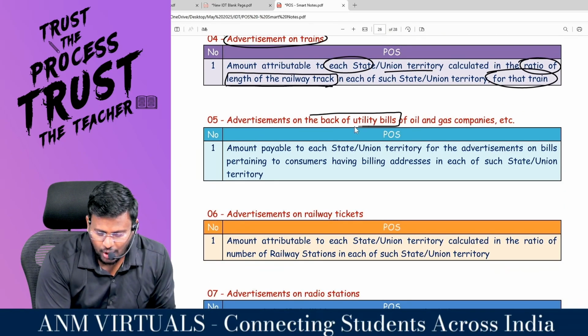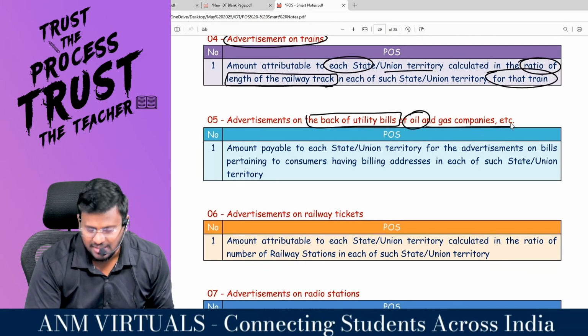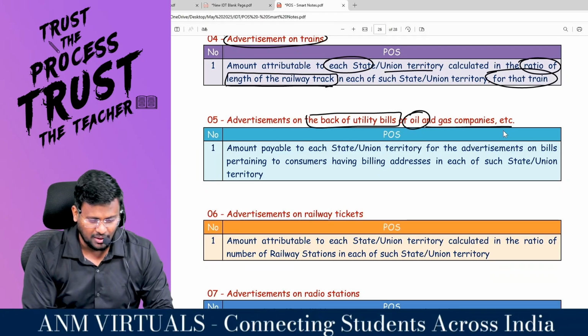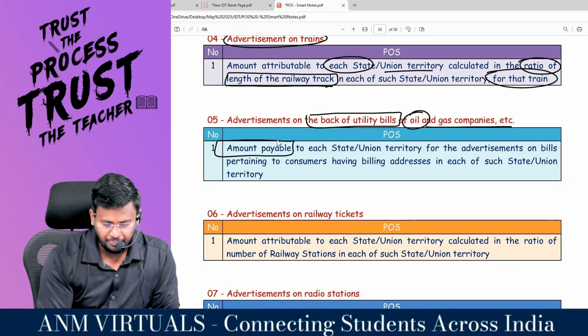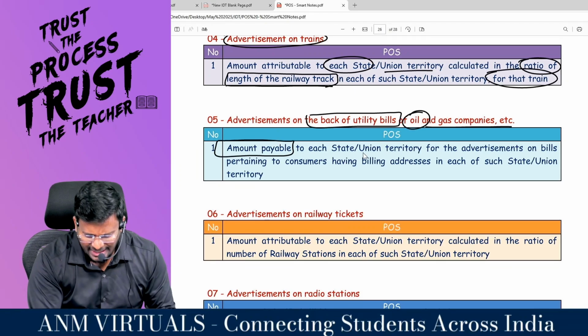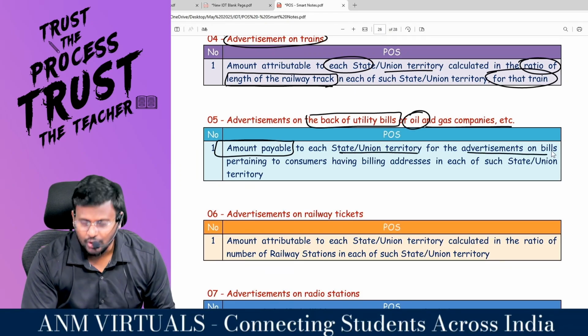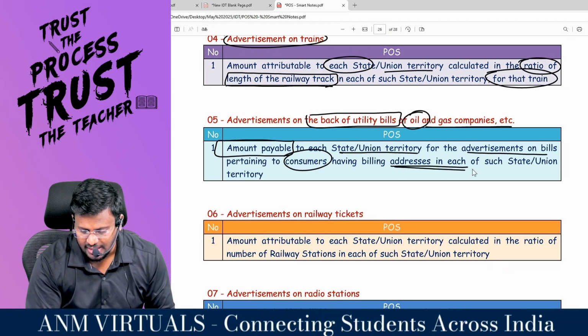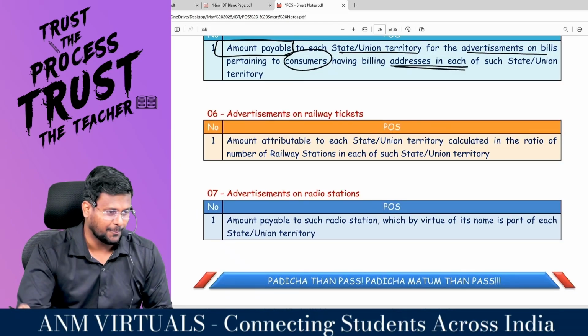Advertisement on the back of the utility bill of oil, gas company, etc. On the back side of the utility bill, you are advertising for government. Then what payable? That is a keyword. For each state or union territory, for the advertisement on the bill pertaining to consumer having billing address in each of such state or union territory.